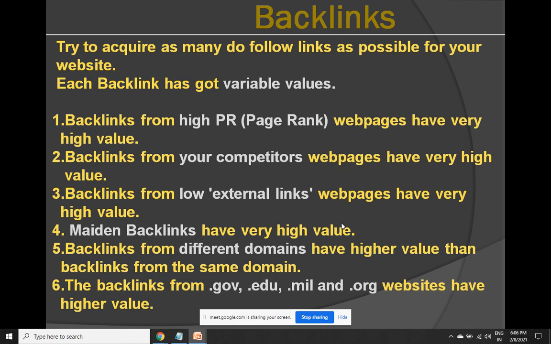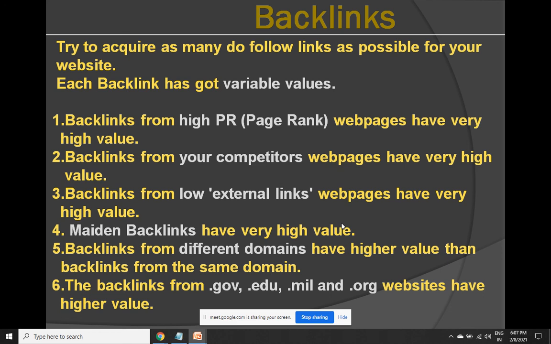For example, my page may be based on buy Android mobile. There may be a page A based on mobile. From there I got a backlink. There may be a page B based on Android mobile, where I got a backlink. And a web page C based on buy Android mobile has also given me a backlink. All these 3 backlinks are competitor backlinks. But from web page A, I'll be given 100 points. Web page B, 200 points. Web page C, 300 points.